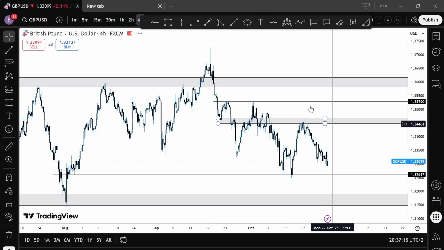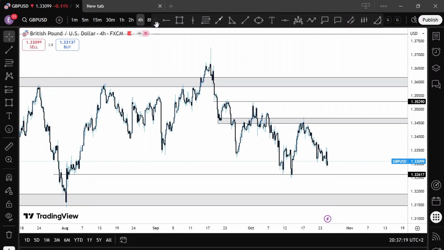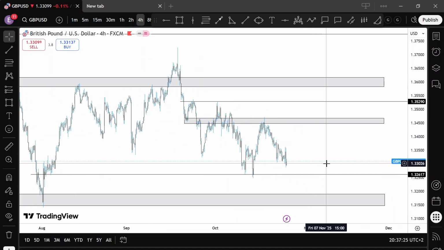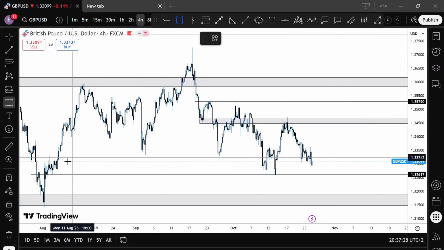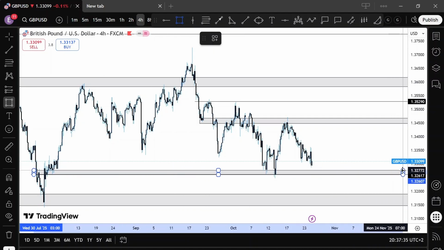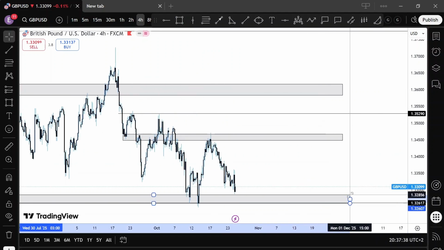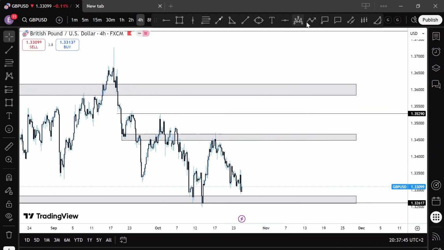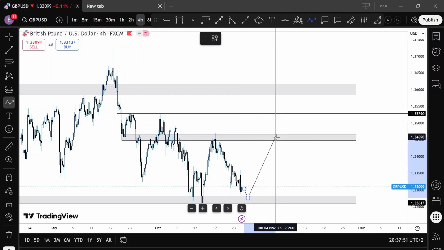Starting off with Pound USD, my anticipation for the week is more or less a continuation of price to the upside. I've been anticipating that for quite a while now, but at the same time we're going to mark out some support regions here from this level of 1.3260. This is a critical region where I feel price wants to officially retest one more time and start going to the upside for the week. I want to see price really reject this region one more time and start going to the upside, possibly to retest 1.3460. So 1.3260 to 1.3460 for the week is a good 200 pips movement.